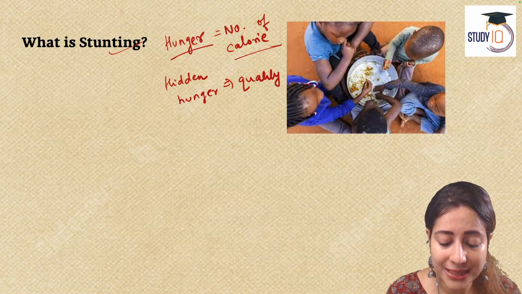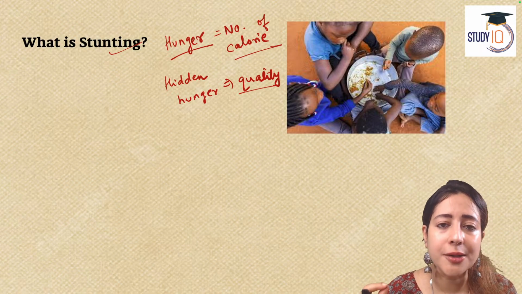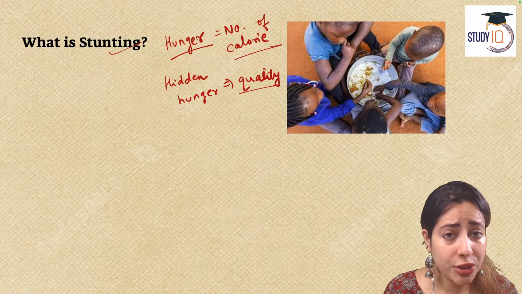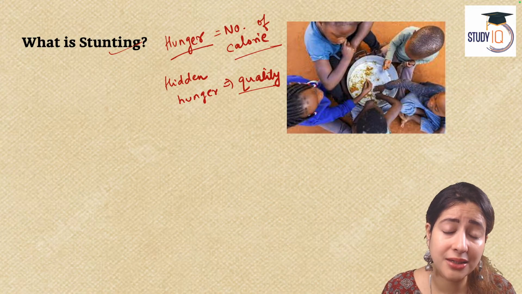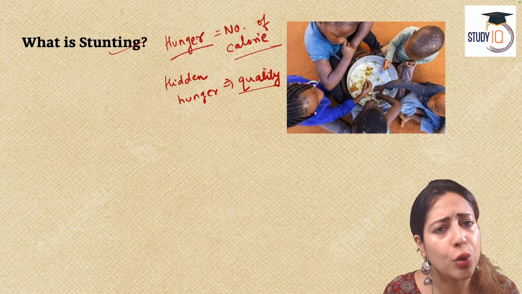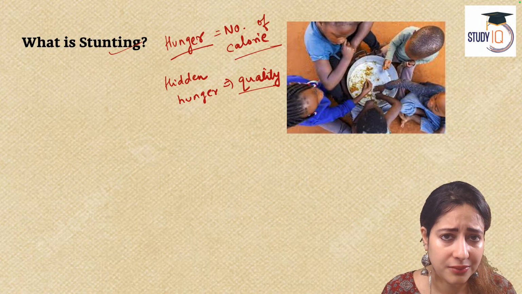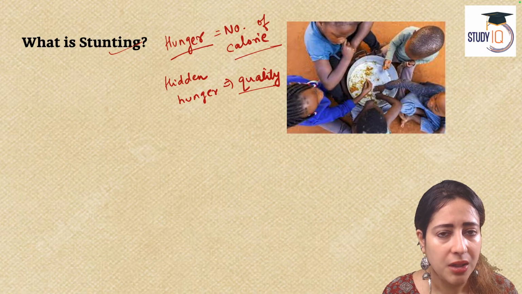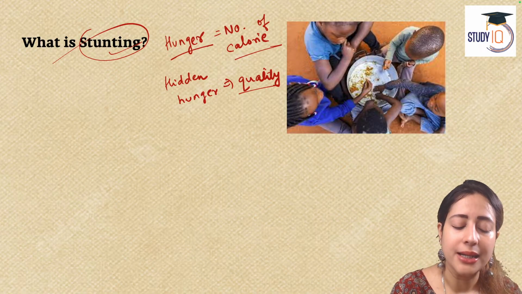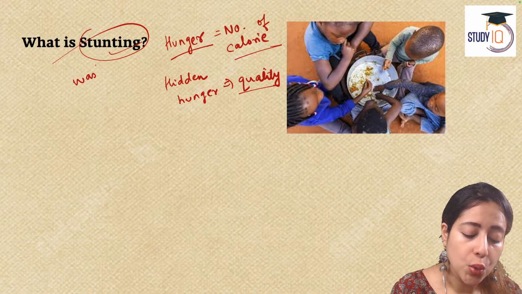You are primarily eating sugary, carbohydrate-rich foods, which also means you will be malnourished, undernourished, experiencing hidden hunger or protein hunger. That also contributes to ill health. Apart from that, there are two more concepts used in India. One is called stunting and the other is called wasting.